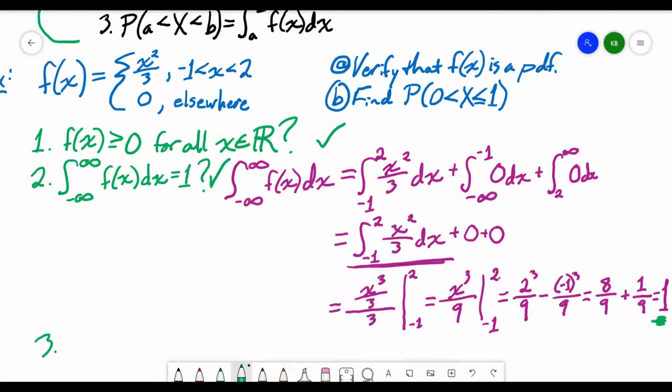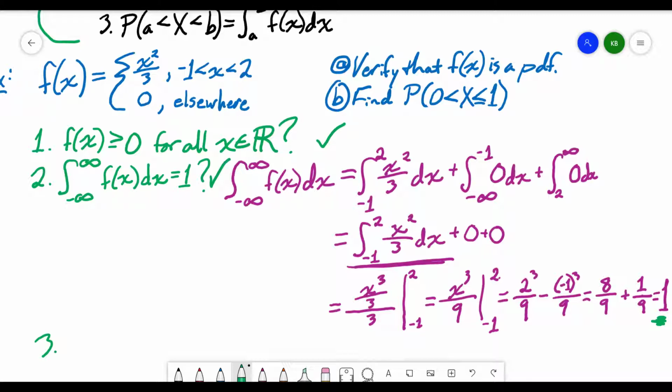Now finally, the last part of this that I have to verify is that the probability that my random variable is between a and b is the definite integral from a to b, f of x dx. Now, this is often given somehow in the context of the wording of the problem. And so we didn't look at the wording behind this problem, but the wording in this problem tells us that this is what gives us the probability.